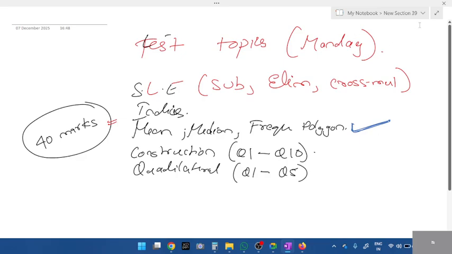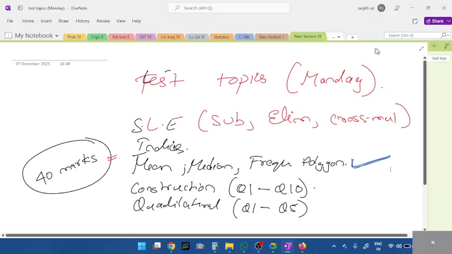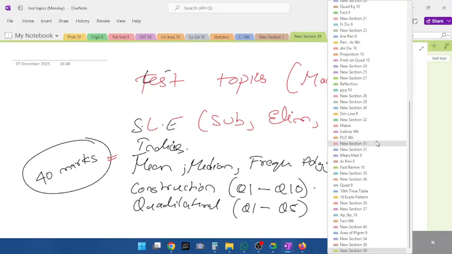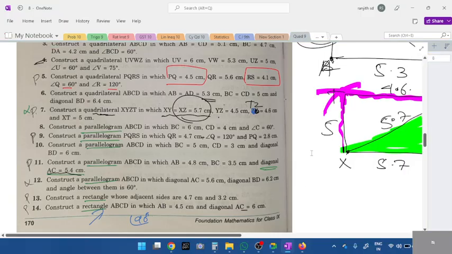Quadrilateral. Okay, I'll do one thing. I've shared this. Quadrilateral, shall I teach all the basics now for 10 minutes? Only the basics I'll teach. You all practice quadrilateral.